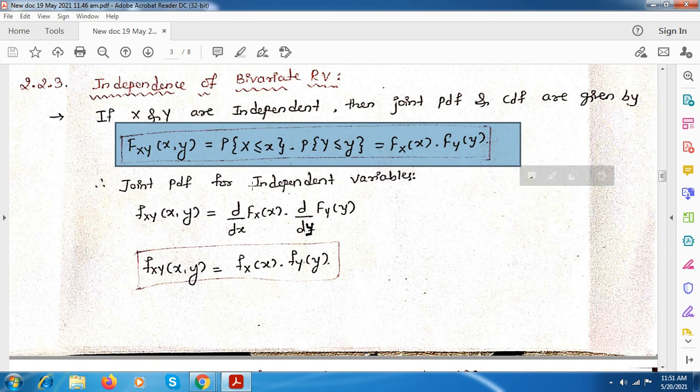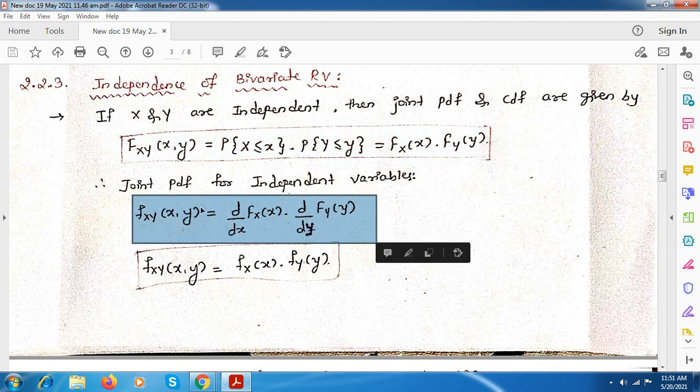So here the joint PDF also we can see. This is the equation for that. Here, if x and y are independent, the PDF becomes the differentiation of the CDF. The PDF is nothing but the differentiation of the CDF, and as the x and y random variables are independent, you can differentiate Fx with respect to dx, and Fy you can differentiate with respect to dy.